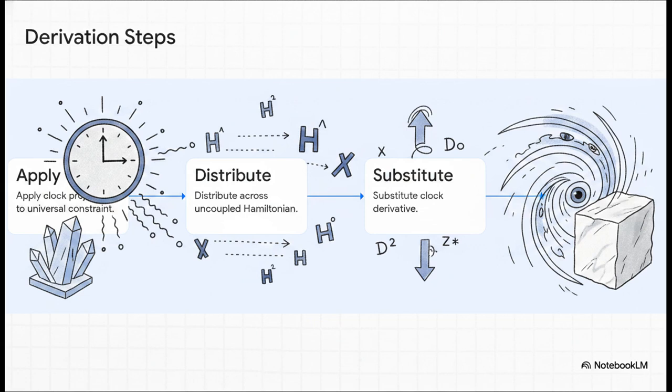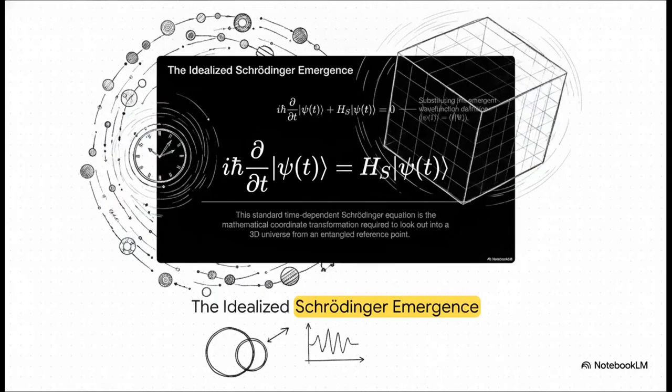Here is exactly what we just did. We mapped the observer's perspective outward to reveal how state evolution isolates itself algebraically. We took a static universe, applied a localized clock projection, distributed it, and substituted our derivatives. Step by step, we are chiseling a dynamic, flowing perspective out of a solid block of frozen marble. And suddenly, boom, the idealized time-dependent Schrödinger equation just emerges.